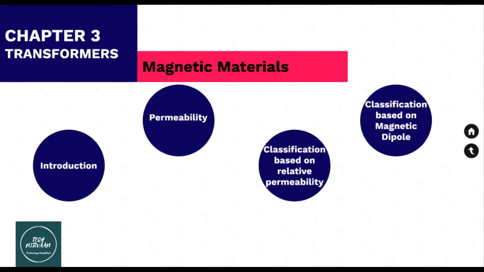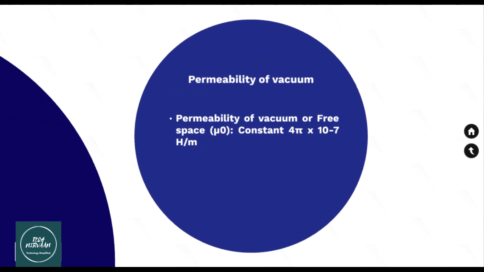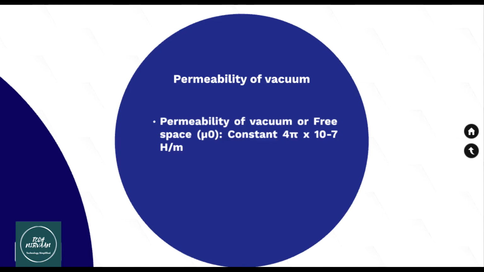Before we study different magnetic materials, we must know about permeability. Permeability, which is denoted by mu, is the ability of the material to easily allow the magnetic lines to pass through it. Magnetic materials have high permeability and non-magnetic materials have low permeability. The permeability of vacuum or free space is around 4 pi into 10 raised to minus 7 Henry per meter. This value is constant.